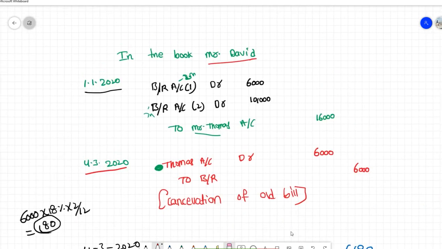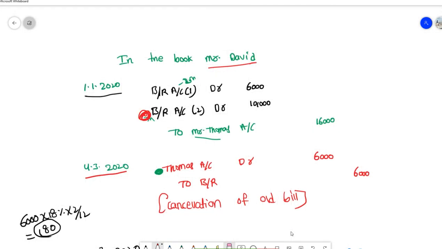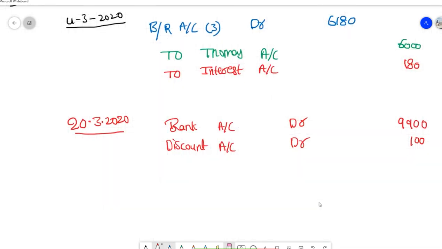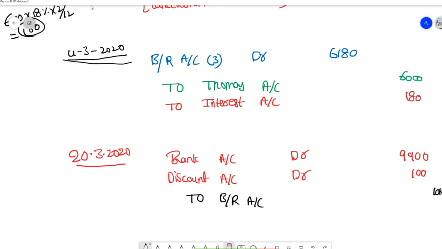Okay, previously when we drew the second bill, we debited the second bill. Now we are receiving money for it, so we need to cancel that. To cancel it, I'm going to credit bills receivable account, okay, 10,000. Fine. Then I have drawn a new bill, I have renewed a bill for another 2 months right here. So the due date will be 7/5/2020.